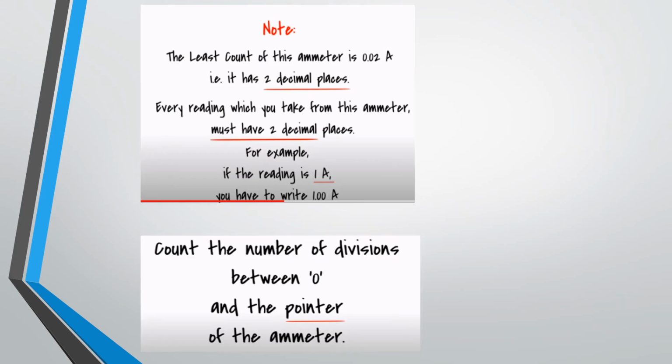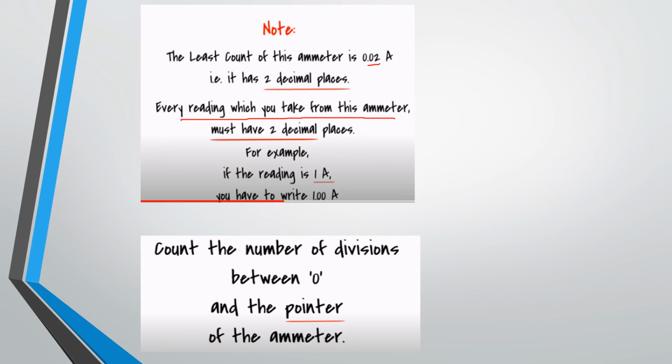Now, the least count of this ammeter is 0.02 ampere. That is, it has two decimal places. So for every reading you take from this ammeter, first we are only finding the least count. We are not finding the current value in the device. Priorly we have to find the least count, and only then can we understand the reading of an ammeter.